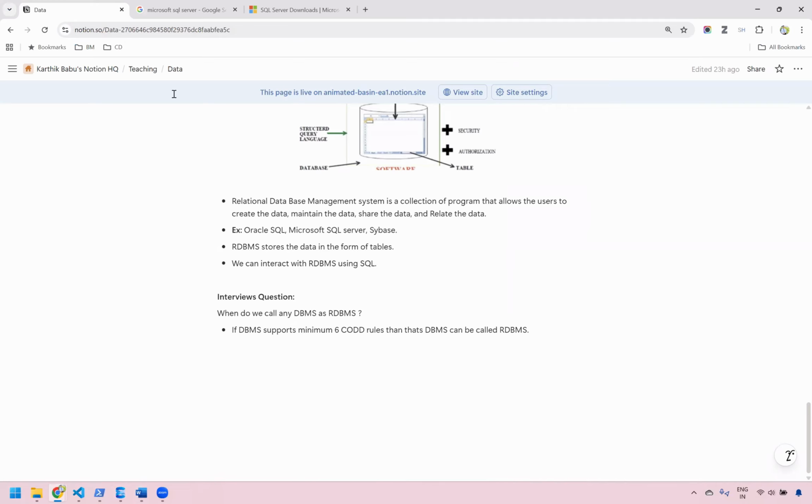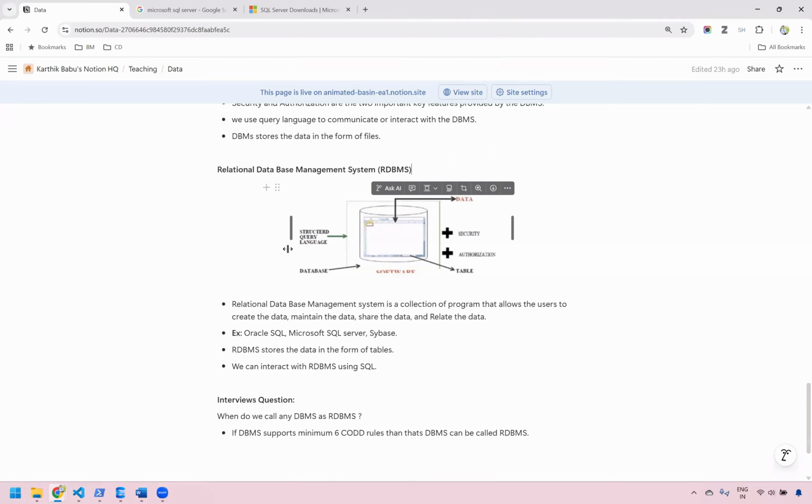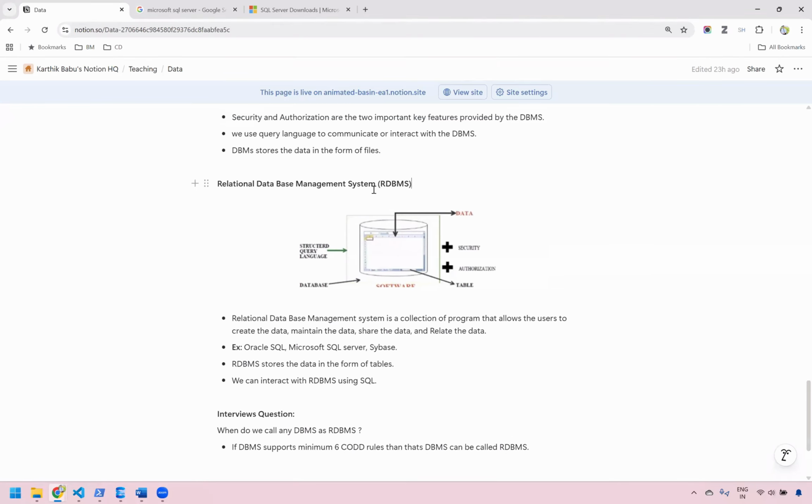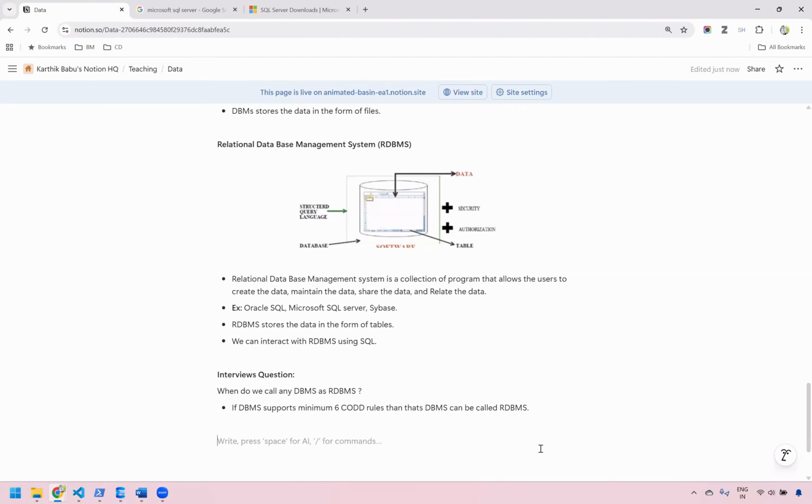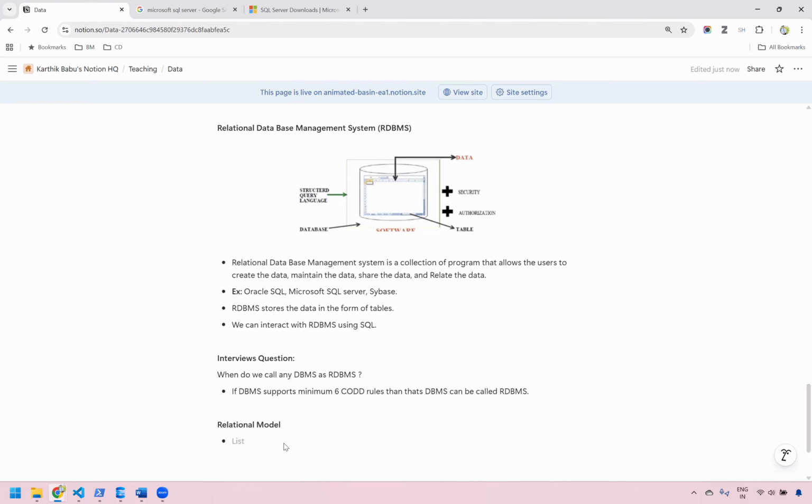Now let us continue with the further topics. In today's class, we will understand a little bit. We have started with the relational database management system. Let's go a little forward and then understand what is a relational model. What is this relational model? Let's understand one by one.